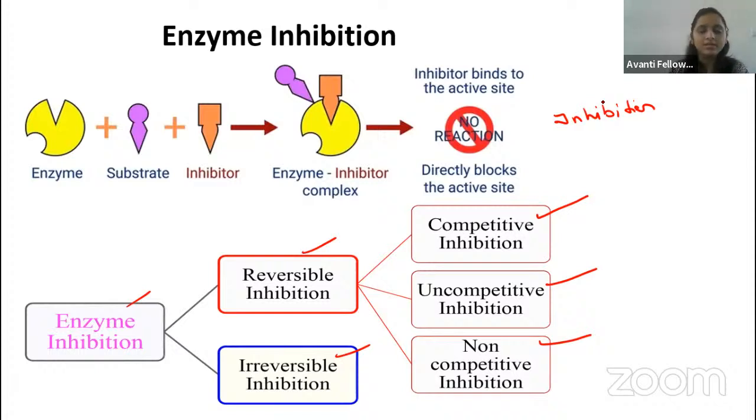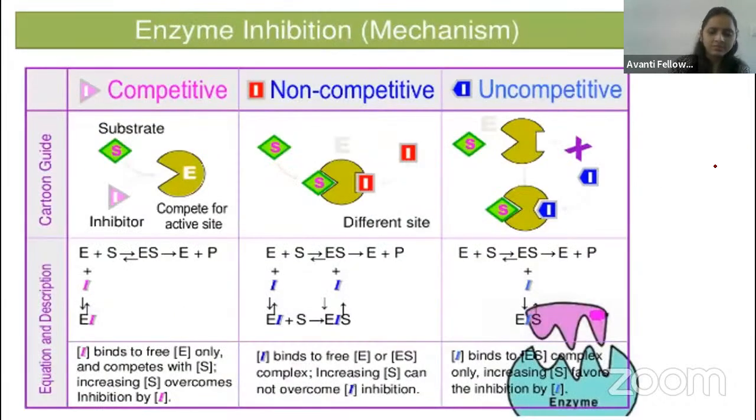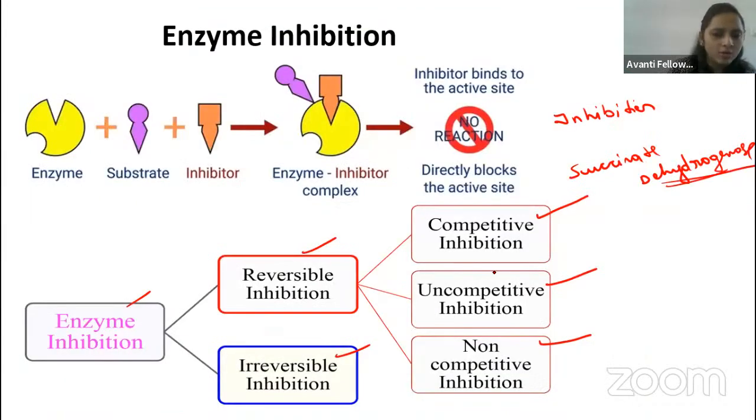So now our substrate does not get any place to bind on the active site. All the active sites of the enzyme are blocked, so the enzyme cannot convert the substrate into the product. That we call competitive inhibition. The example is the succinate dehydrogenase enzyme. Whereas in uncompetitive inhibition, what will happen?